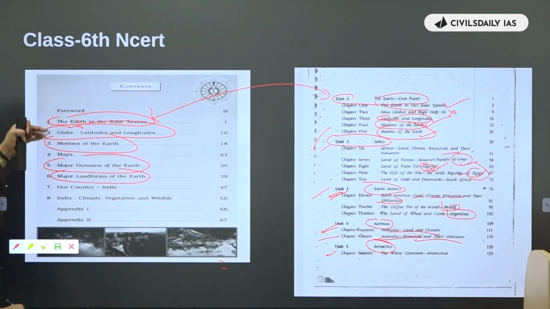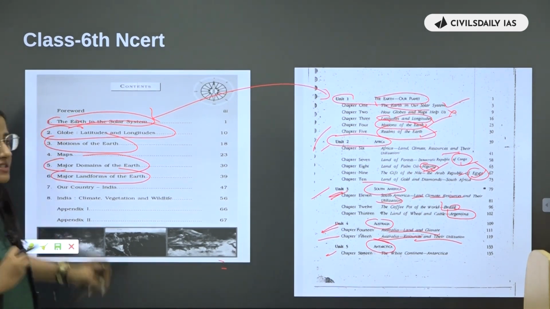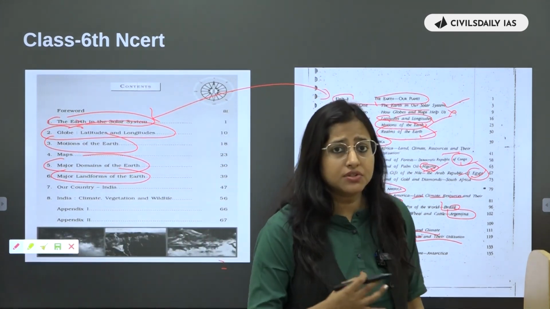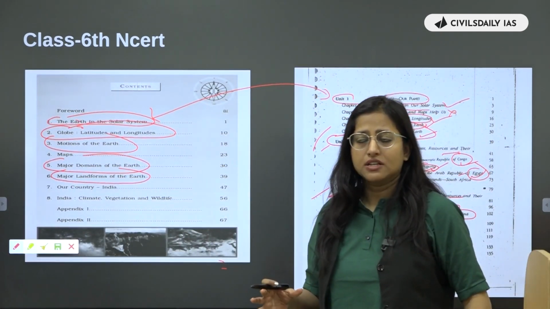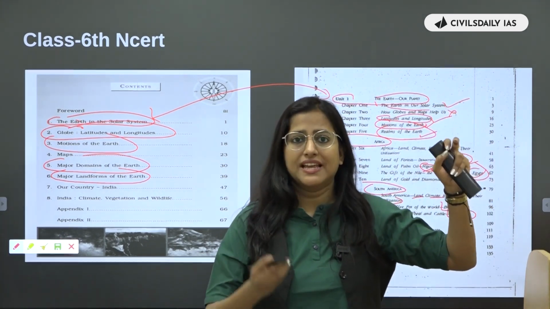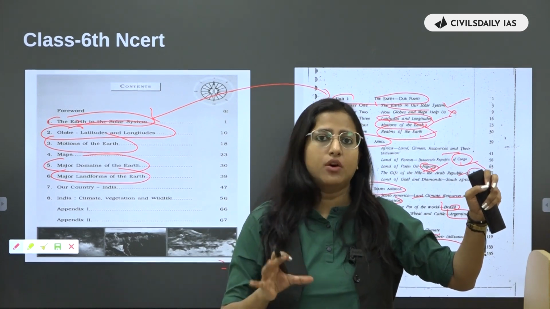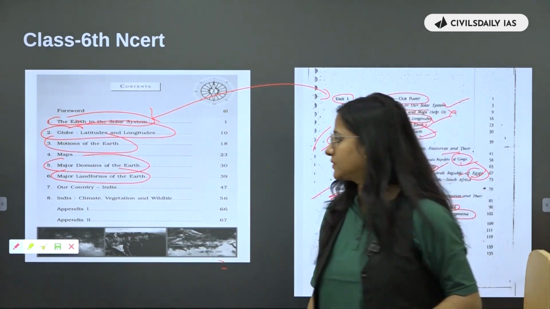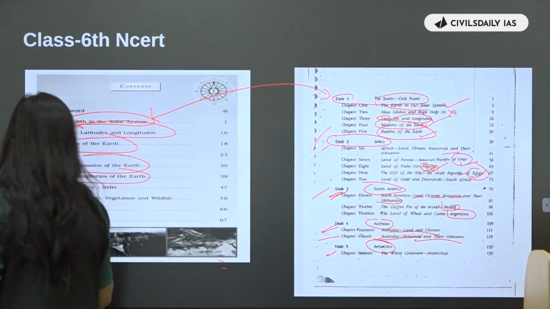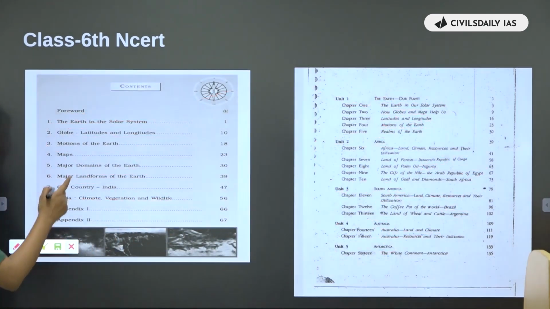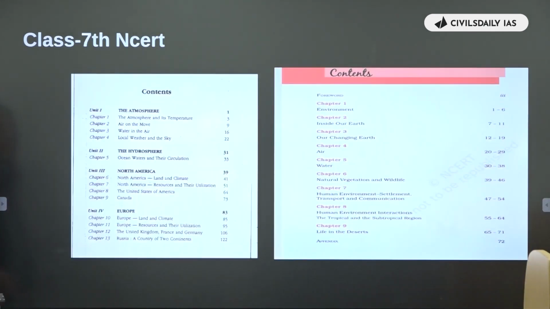And then you see this Earth in the solar system, motions of the earth. Again, when we study the evolution of the earth, when we study the evolution of this entire universe, we start from there. Evolution of universe, then evolution of earth, and how different structures have been formed on the surface of the earth. Hence, it becomes part of your geomorphology only. Okay? Now, within India, there is a very small chapter, vegetation and wildlife. So, just go through that as well.